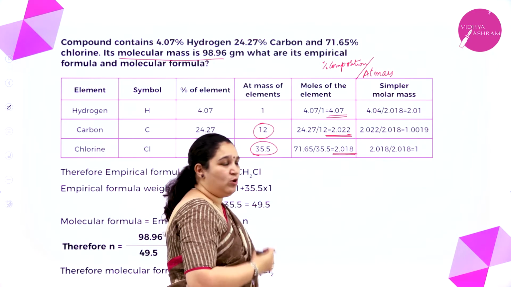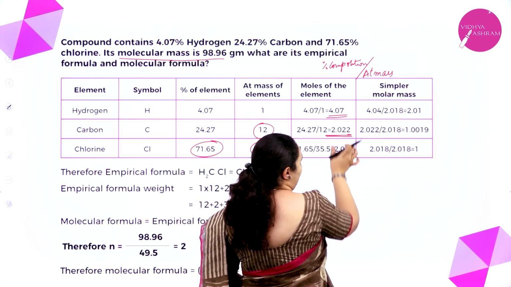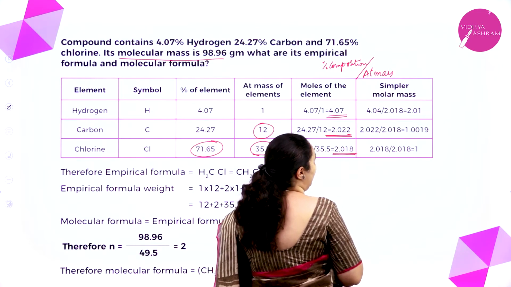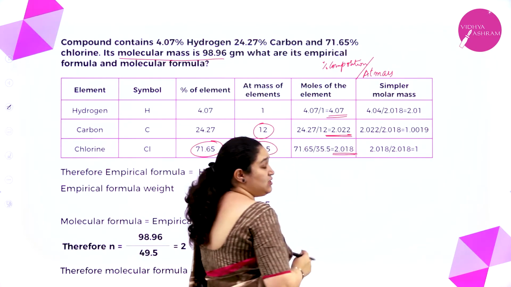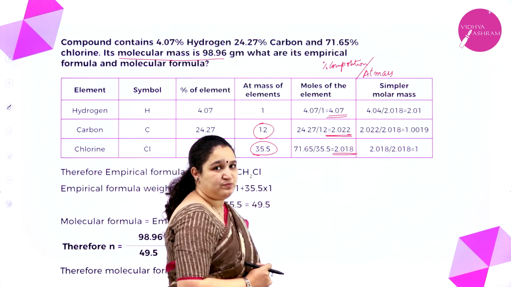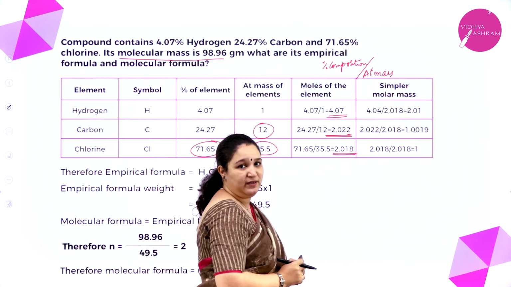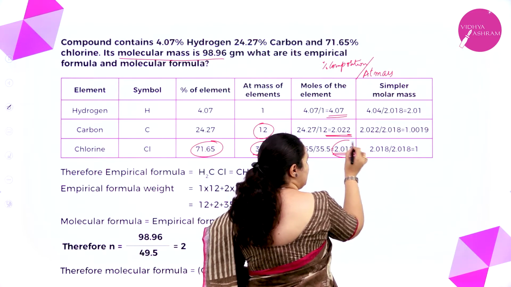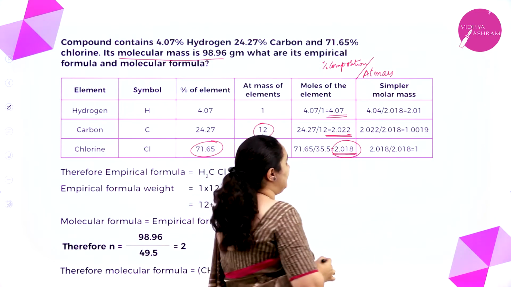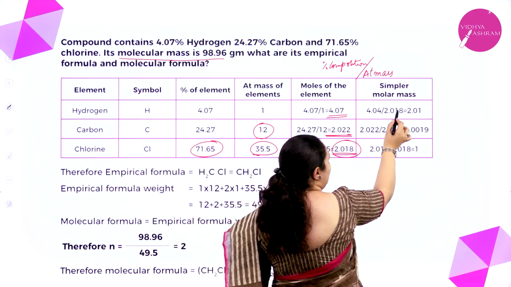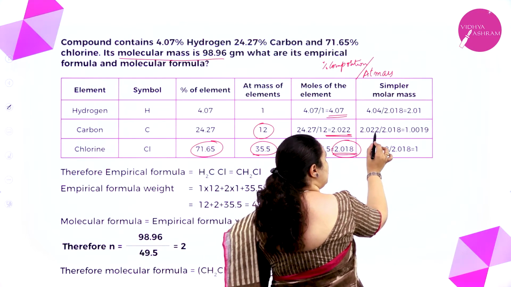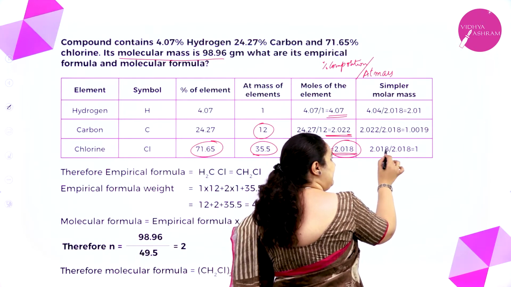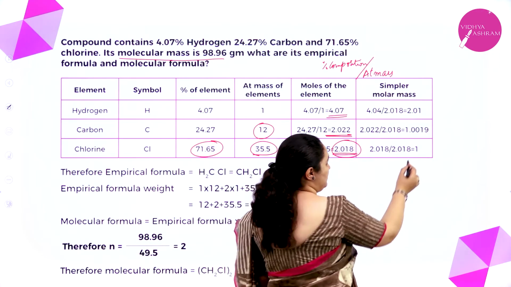To get the simple molar ratio, I write down these three numbers, that is 4.04, 2.022, 2.018. Out of these three values, which is the smallest value? Okay, that is 2.018. Now divide all these three numbers by the smallest value. That is 4.04 divided by 2.018, 2.022 divided by 2.018, 2.018 divided by 2.018. So this is equal to 1.